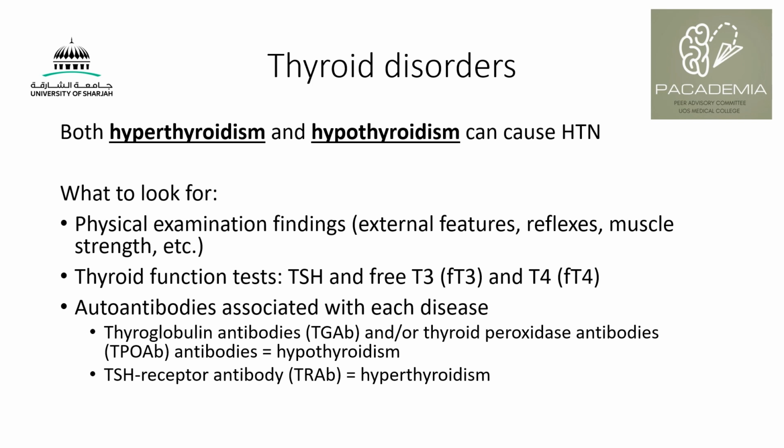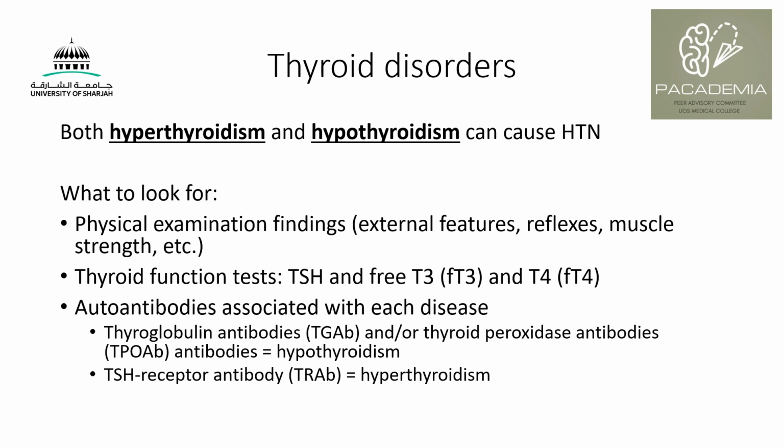In hyperthyroidism, the TSH would be low. Hypothyroidism would be the opposite. And the same principle applies to these two hormones in correlation with TSH. If the TSH was high, these would usually be low. If the TSH was low, these will be high, and vice versa.